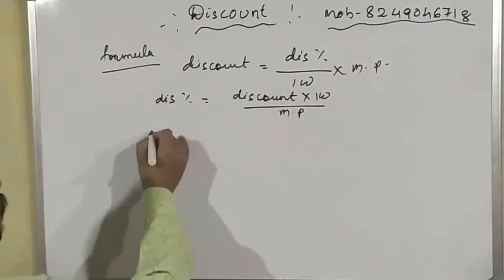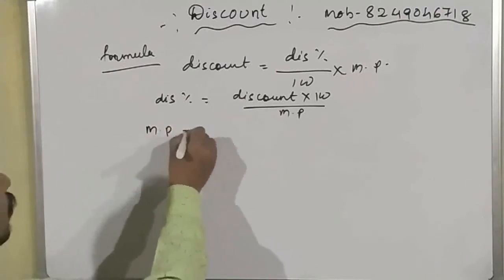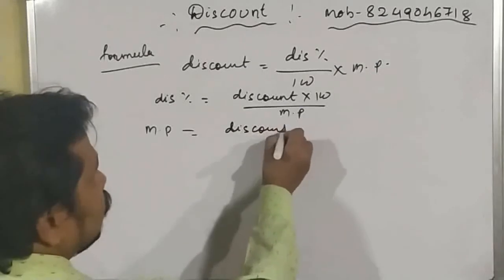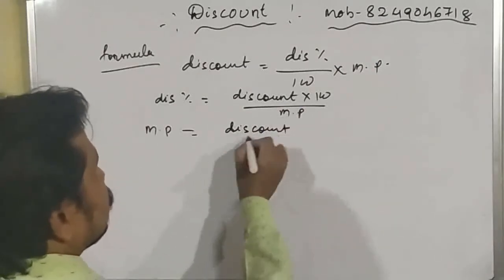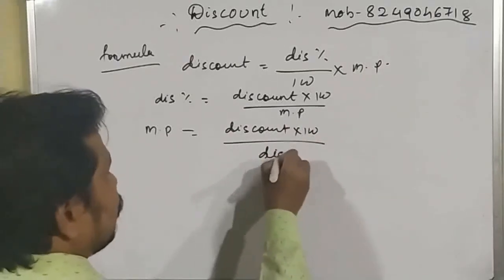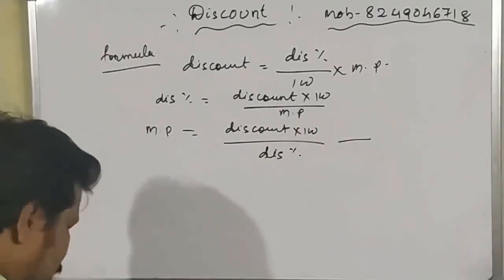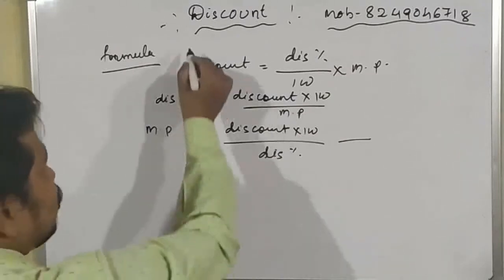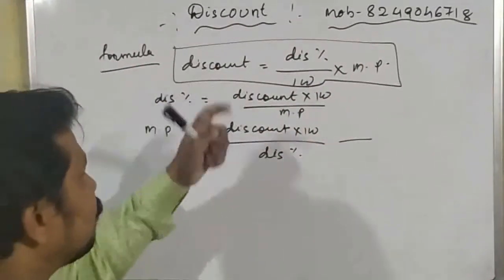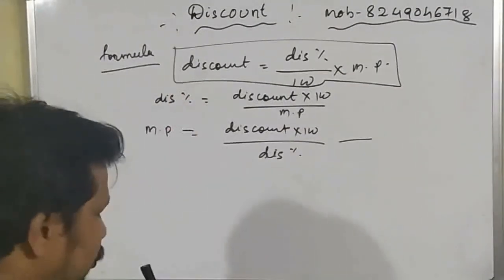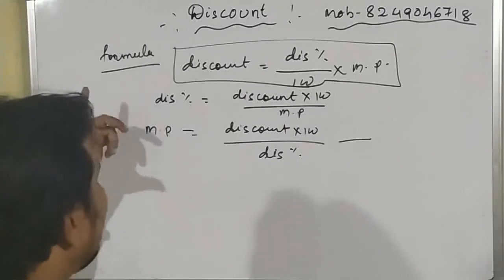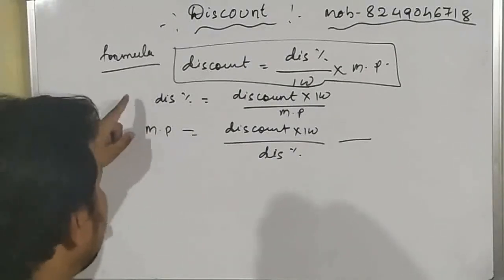Or we can also find mark price, which equals discount into 100 by discount percentage. Okay students, so this is the first formula. If we remember this formula, it is sufficient for you, and if you want to save time, then you can also learn these two formulas.